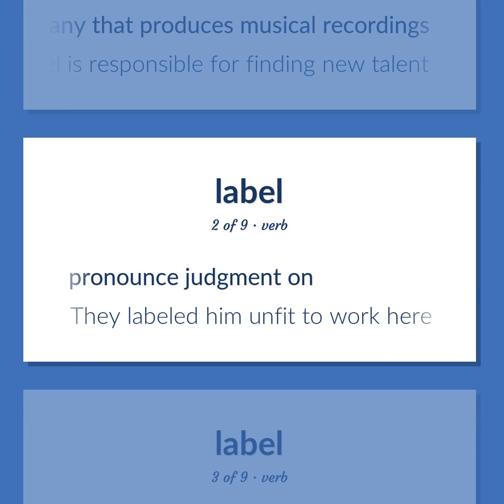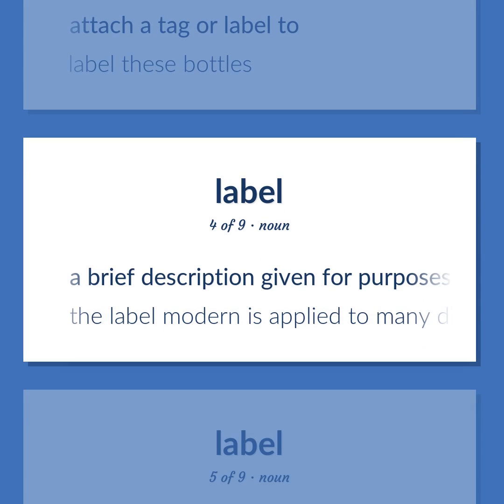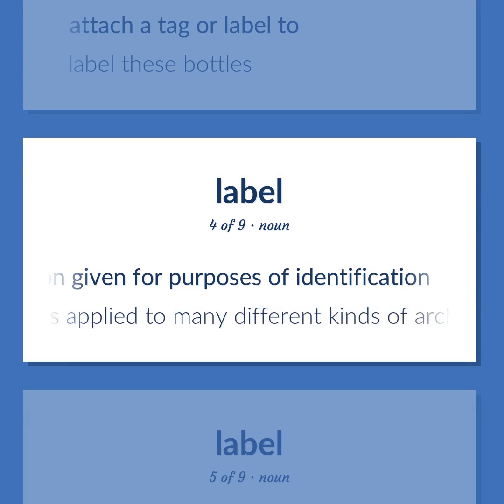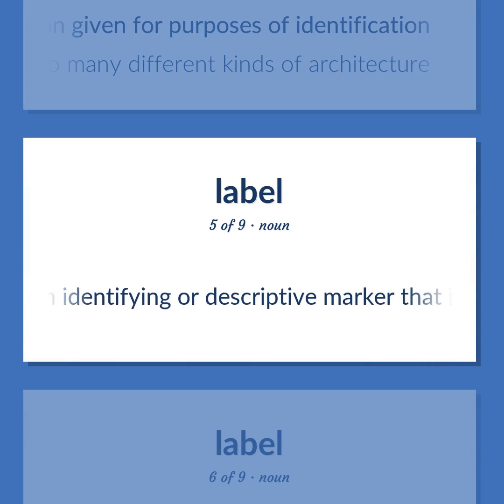Pronounce judgment on. They labeled him unfit to work here. Attach a tag or label to. Label these bottles. A brief description given for purposes of identification. The label modern is applied to many different kinds of architecture. An identifying or descriptive marker that is attached to an object.